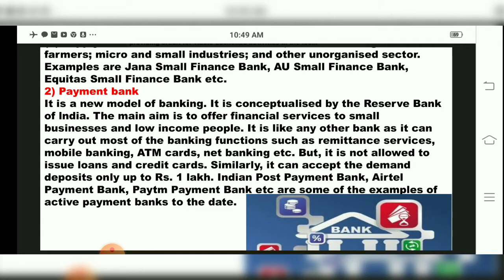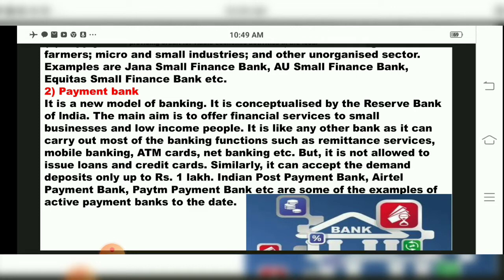It is like any other bank, as it can carry out most of the banking functions such as remittance services, mobile banking, ATM cards, net banking, etc. This type of modern services is given by a payment bank. But this payment bank, children, is not allowed to issue loans and credit cards.